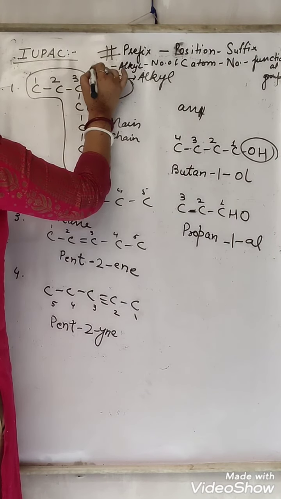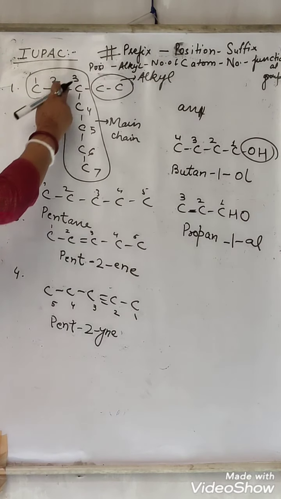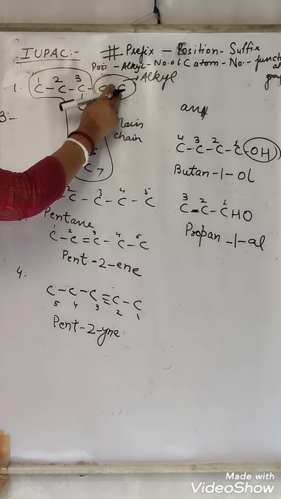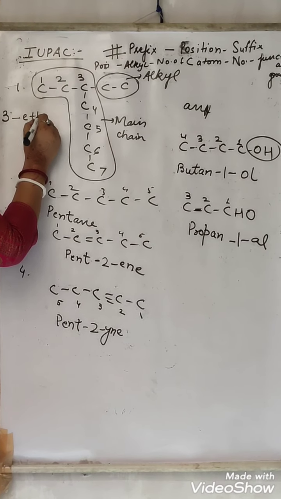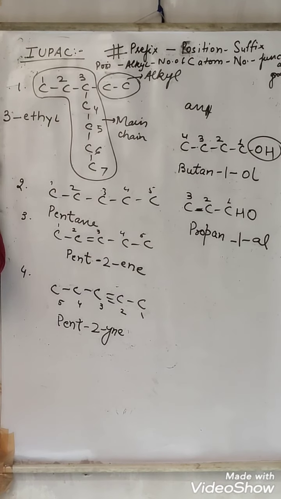What is the name of the alkyl? And before this, what is the position of the alkyl? How? First see this. At what position are these two carbons present? Third position. So we write 3. Then 2 carbons are there. For 2 carbons we use eth. Since it is an alkyl, it is YL. 3-ethyl.